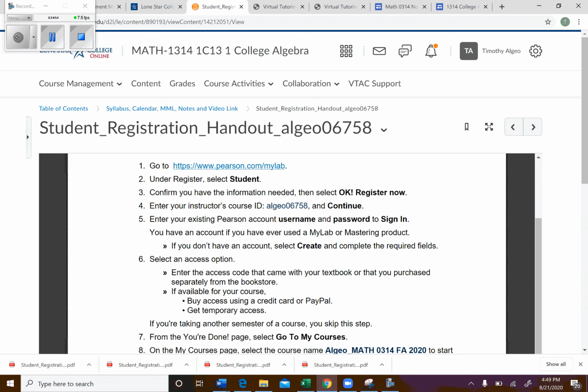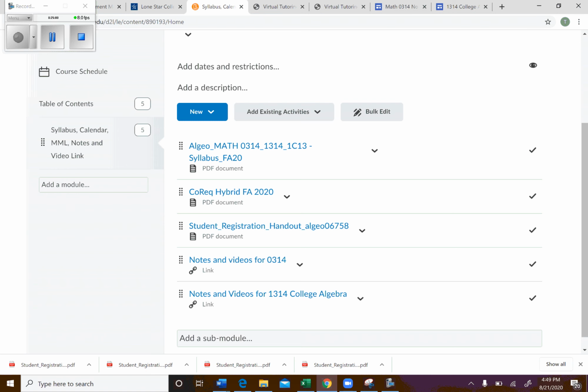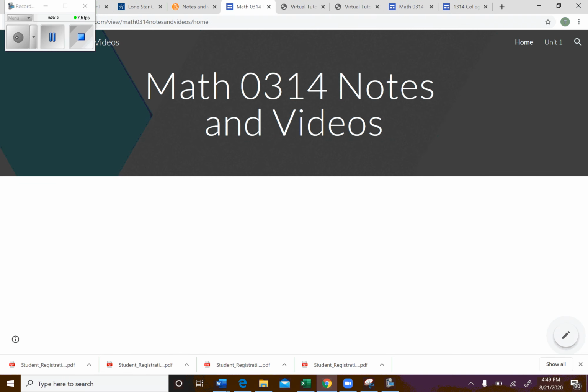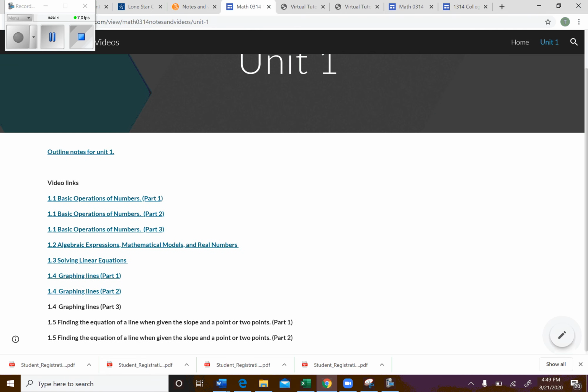All right, let's see. What do we have next? I think next is going to be the websites. I have two links. One's for our developmental part of the course, and then one's for the college algebra. So we'll go ahead and look at the developmental right here. To be honest, I only have the first unit posted right here, and I don't think I have all the videos yet posted. I have most of them, but I've got a couple I need to work on.